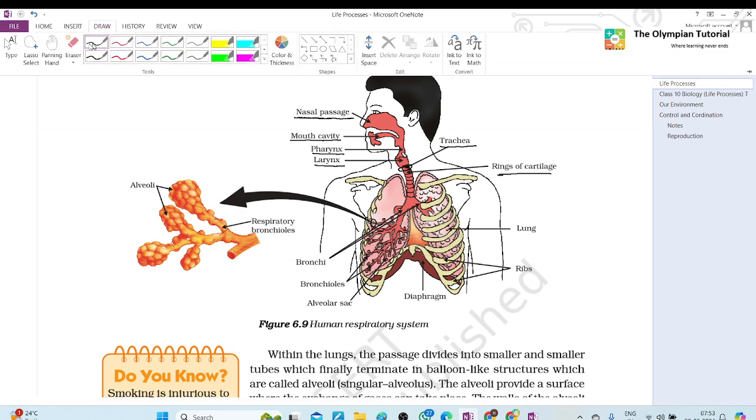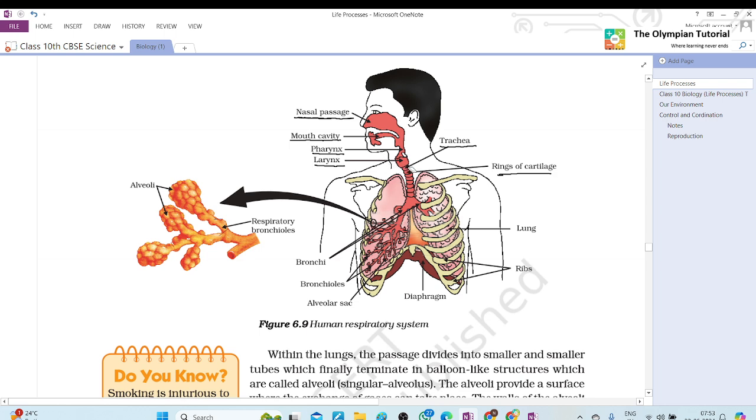Next, we have the lungs, which are inside the rib cage. These are the ribs. Then after the trachea, it passes to the bronchi, which divide into bronchioles. Then we have the alveoli, the bronchial sacs.